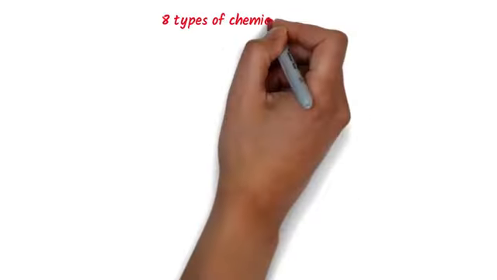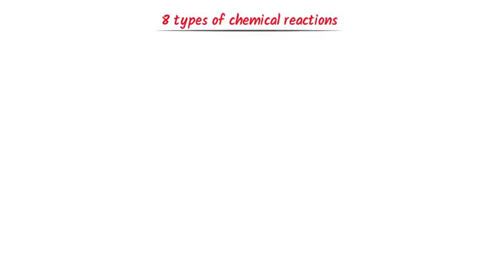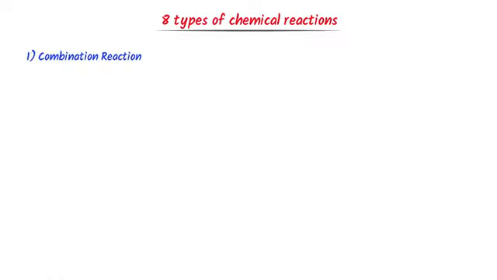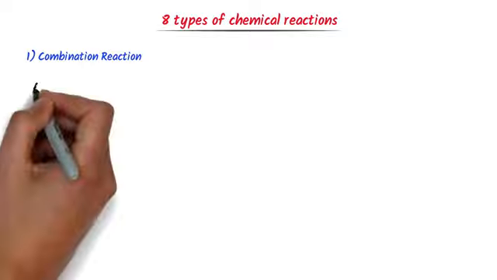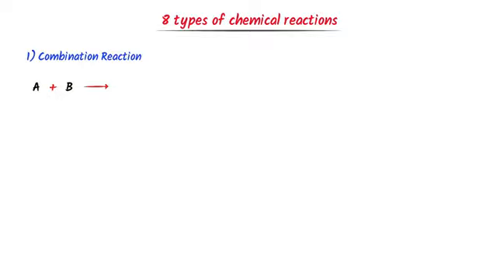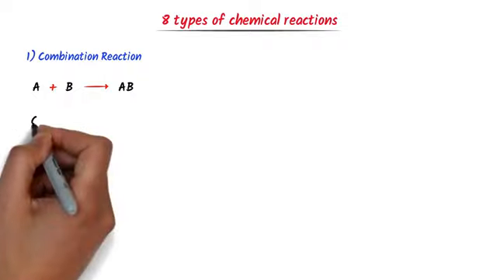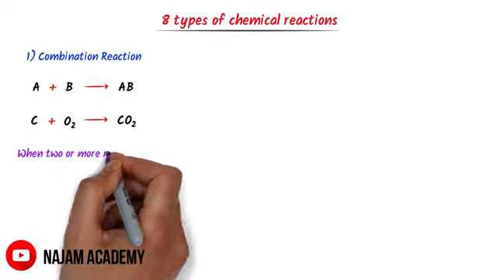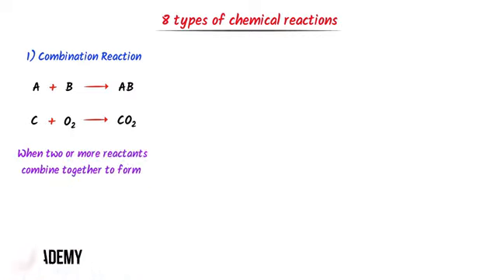Now let me teach you the 8 types of chemical reactions. Well, the first type is combination reaction. The word combination shows that when A plus B combine together, they form AB product. For example, carbon plus oxygen gas combine together to form carbon dioxide gas. So we define it: when 2 or more reactants combine together to form a single product, it is called combination reaction.